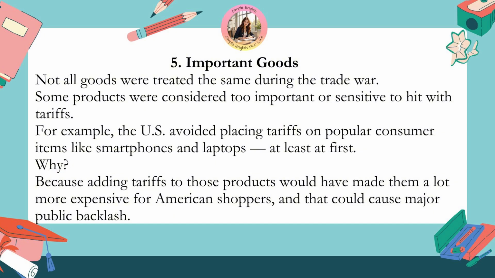5. Important goods. Not all goods were treated the same during the trade war. Some products were considered too important or sensitive to hit with tariffs. For example, the U.S. avoided placing tariffs on popular consumer items like smartphones and laptops, at least at first. Why? Because adding tariffs to those products would have made them a lot more expensive for American shoppers, and that could cause major public backlash.